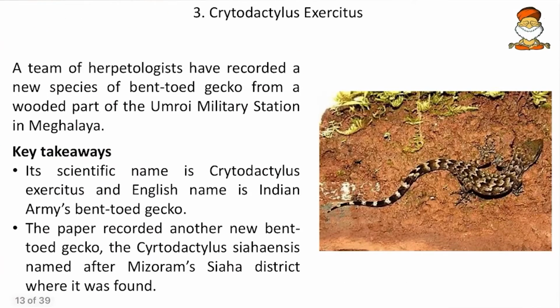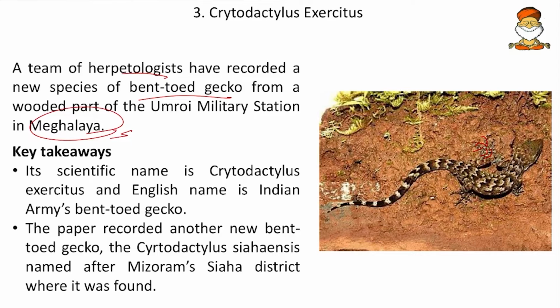Then come to next, Cyrtodactylus exercitus. So here a team of herpetologists, that is the people who study reptiles, have recorded a new species of bent-toed gecko. So here it is the gecko, and it has toes which are bent. That's why the name bent-toed gecko. And that is from a wooded part of Umroi military station in Meghalaya. So they have been discovered in Meghalaya.